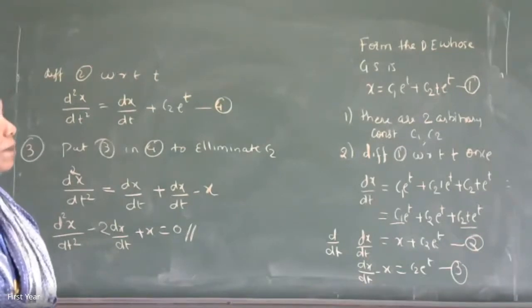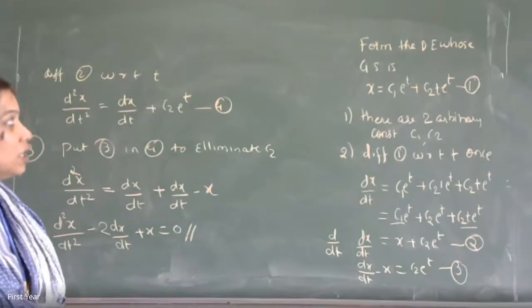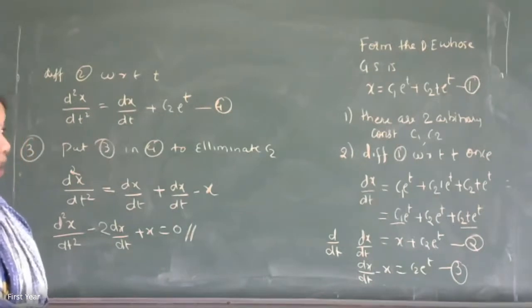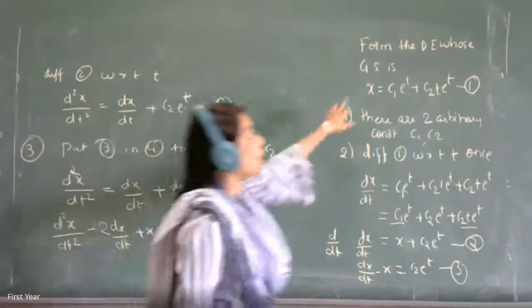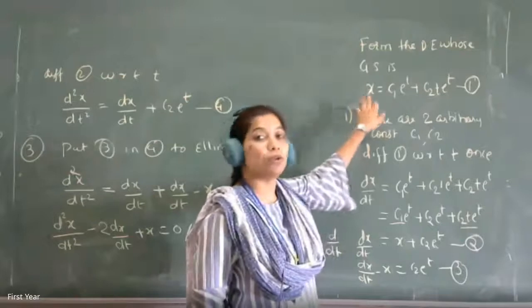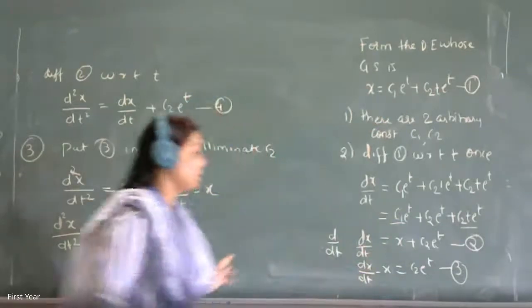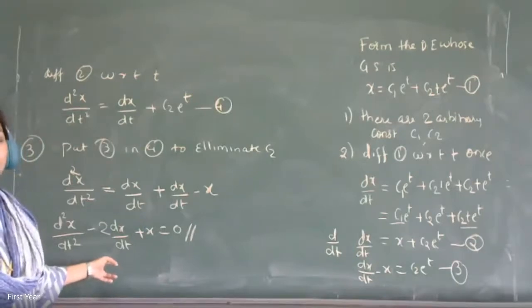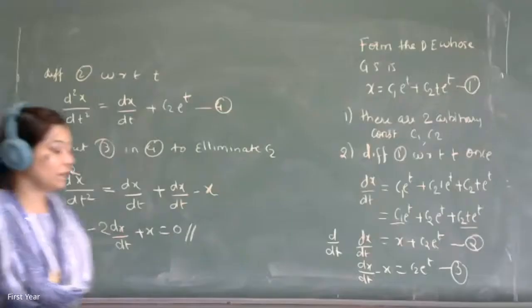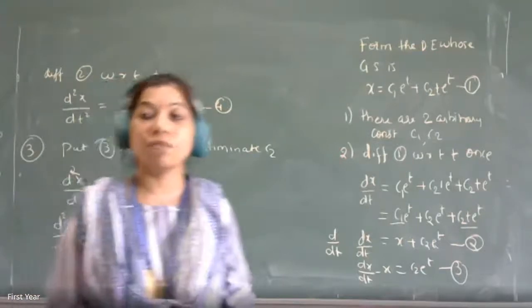So if you multiply by e raised to minus t, you will get x e raised to minus t is equal to c1 plus c2 t. Then when you take the first derivative, c1 will go, and when you take the second derivative, c2 will go. But on the left hand side, you have to apply the product rule properly. Still, you get the same result. We can do that, not a problem. Is it okay? Yes, ma'am. So that is about formation of differential equation.